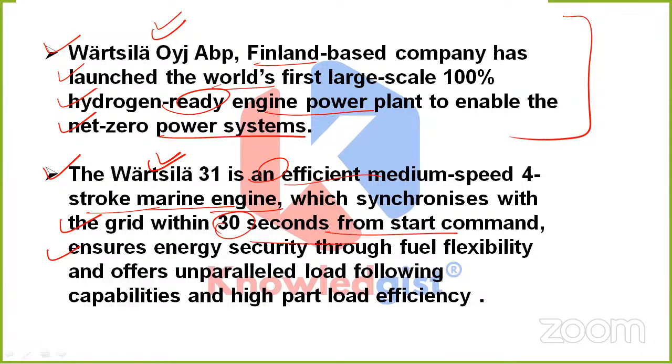Apart from it, it ensures energy security through fuel flexibility and offers unparalleled load following capabilities and high part load efficiency. So that is what is specific and new about Wärtsilä 31. It is that 100% hydrogen-ready engine power plant launched by Wärtsilä.